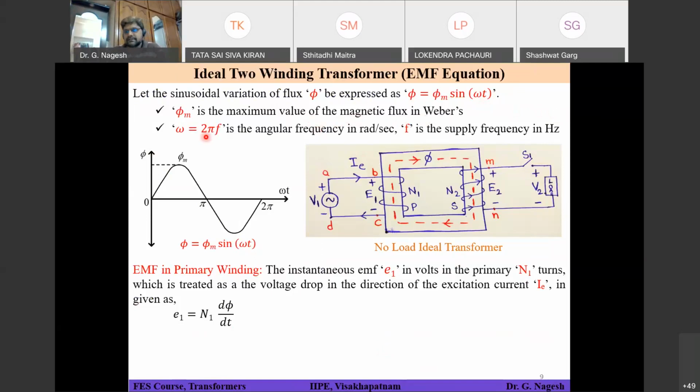Unit for flux is Webers. I hope you know that. Omega is 2 pi f, the angular frequency in radians per second, and f is the supply frequency in hertz. That means I am assuming the flux phi has a sinusoidal function phi max into sine of omega t, as shown in this figure.